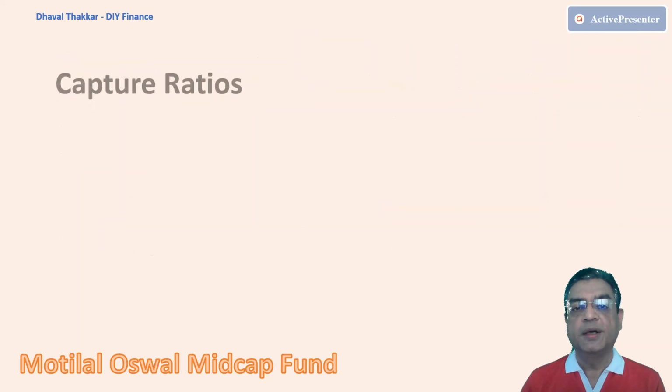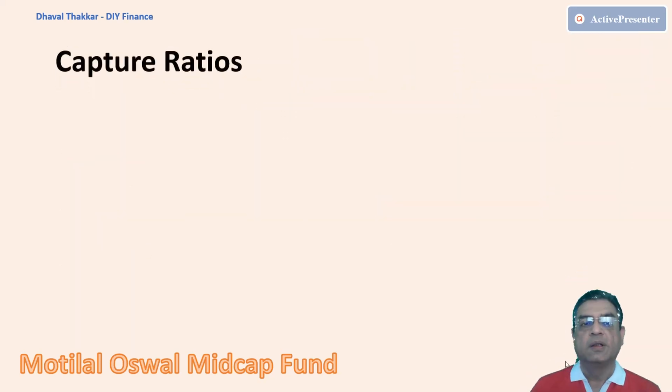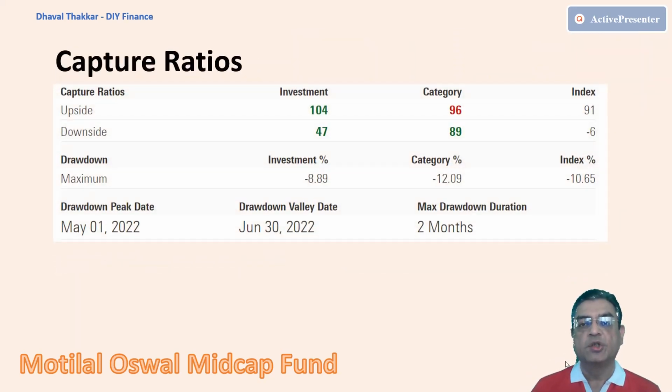Now let's see the upside and the downside capture ratios. The upside capture ratio is the measure of how the fund performed relative to the index during the period when the index rose. Here, the value is 104, which indicates that the fund outperformed 4% more than the index during this rise period. Here, higher the value is better and should generally be more than 100. The downside capture ratio is the measure of how the fund performed relative to the index during the period when the index has dropped.